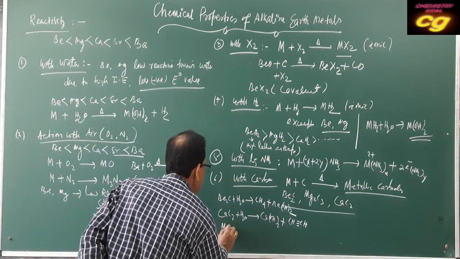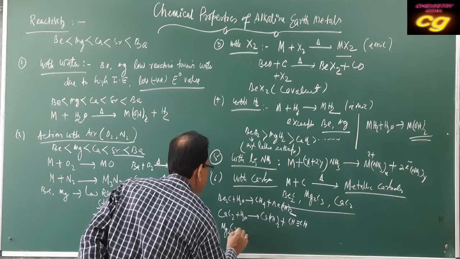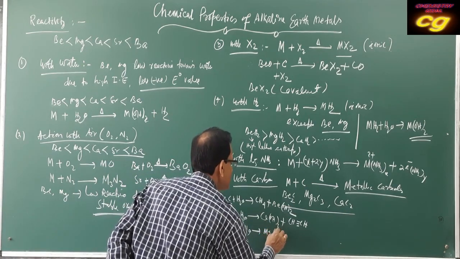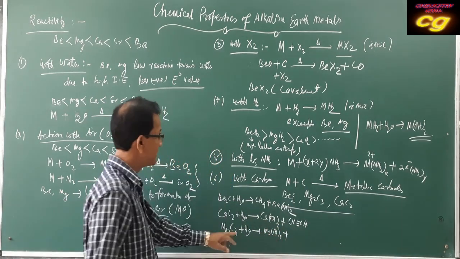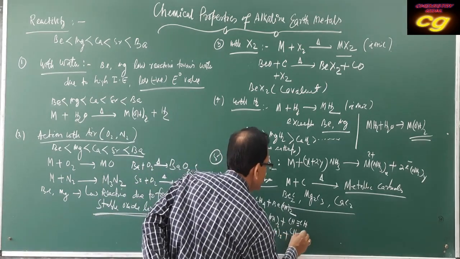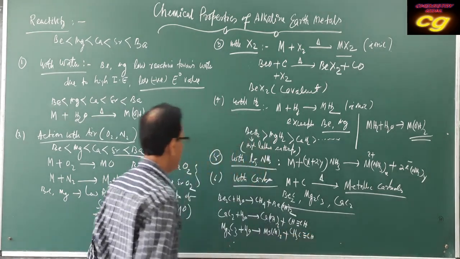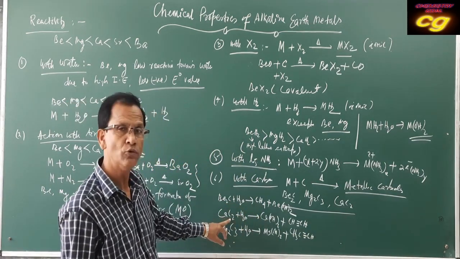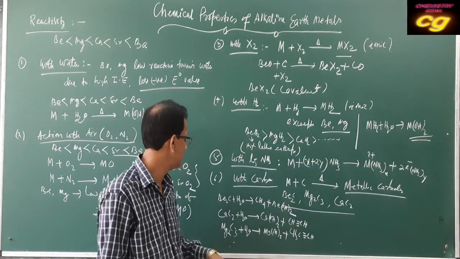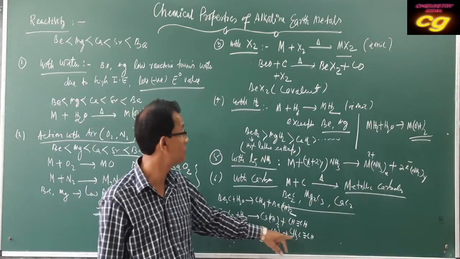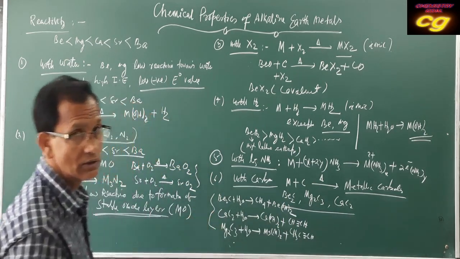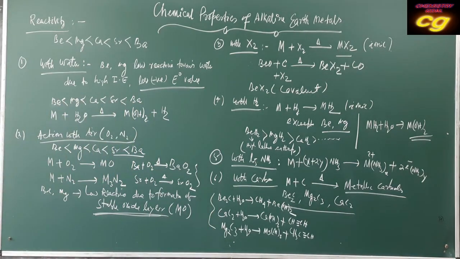And magnesium carbide with water forms magnesium hydroxide and a 3-carbon hydrocarbon, that is propyne. Beryllium carbide, 1 carbon, methane. Calcium carbide, 2 carbon as per the formula, that is acetylene, and magnesium carbide, 3 carbon, that is propyne. So this is the important reaction of carbides with water. Carbides are also highly reactive with water, forming the corresponding hydrocarbons.